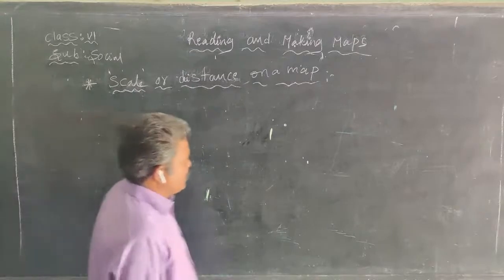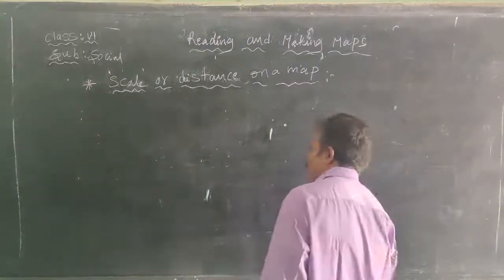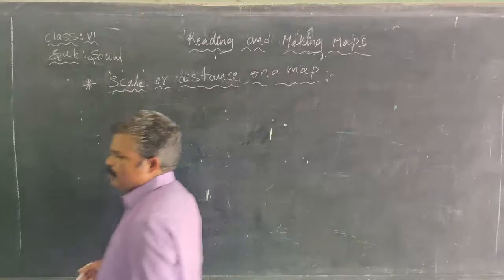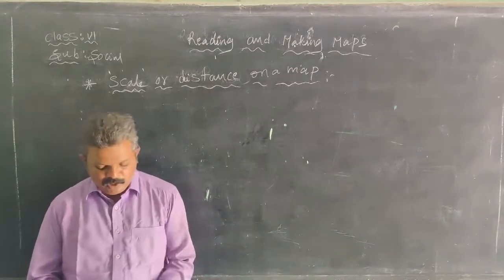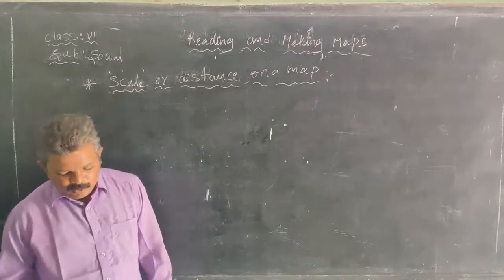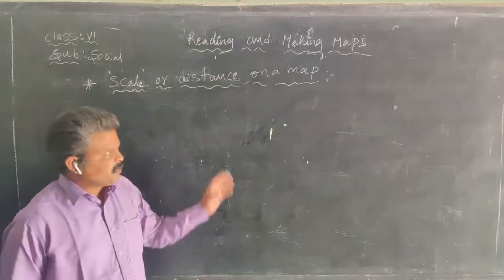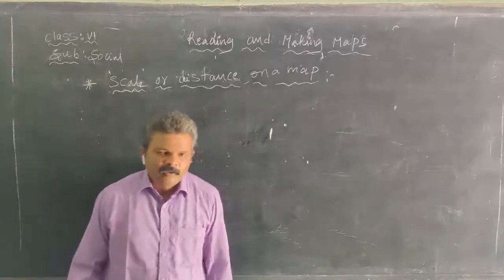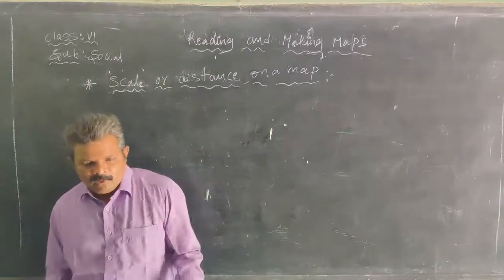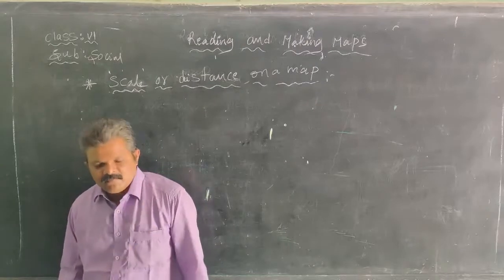We know the scale: 0 to 15 centimeters, 0 to 30 centimeters. That is the purpose of using a scale while preparing maps.